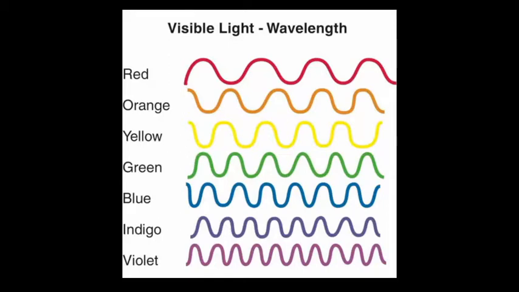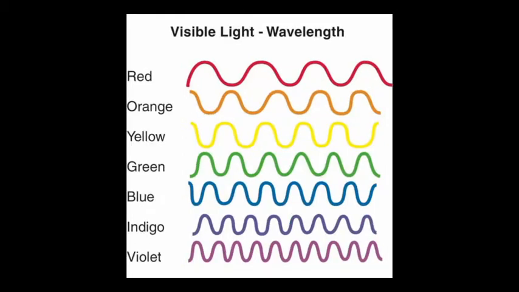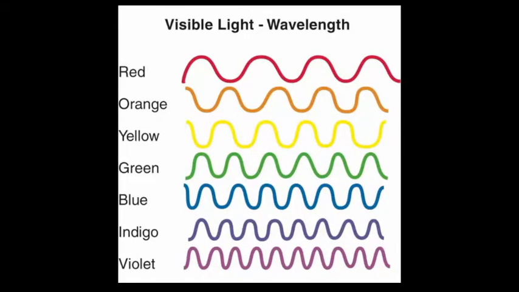Shorter wavelength colors in normal sunlight or white light are violet, indigo and blue. These three colors we can consider as the very short wavelength colors. And yellow, orange and red, these three colors we can consider as the higher wavelength colors.